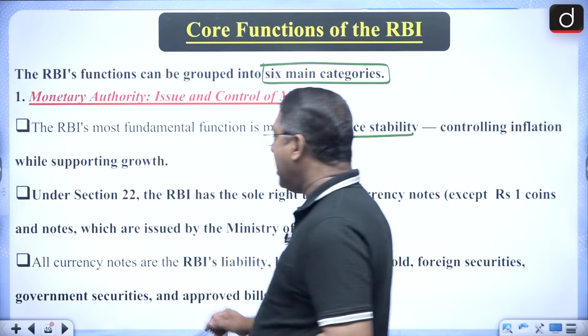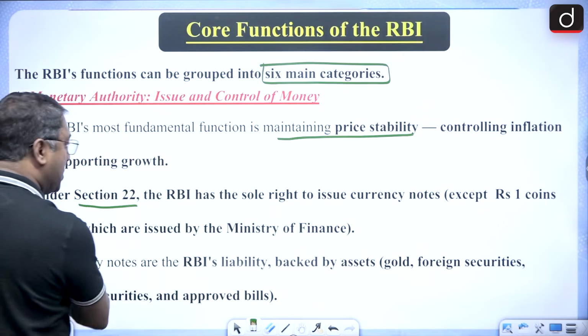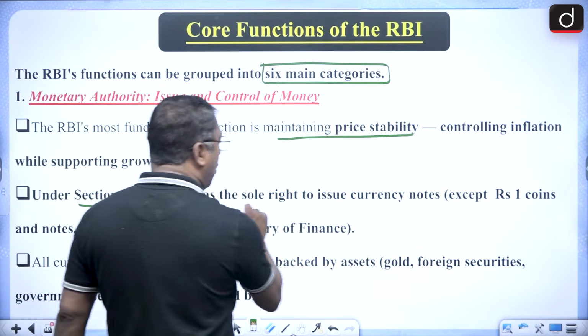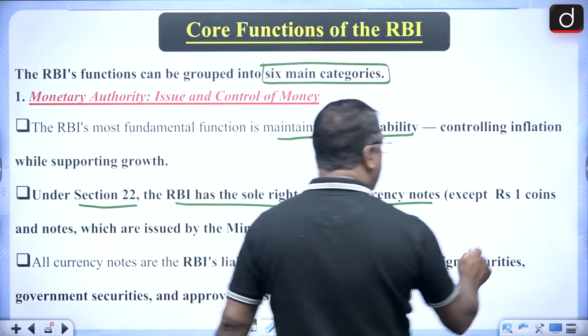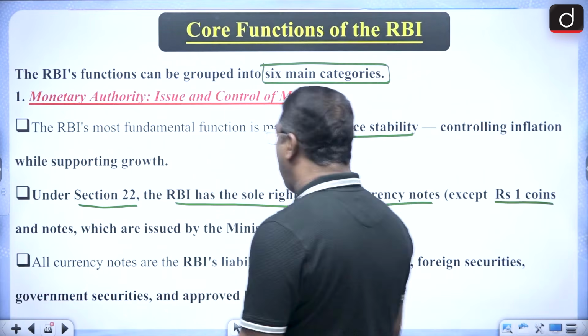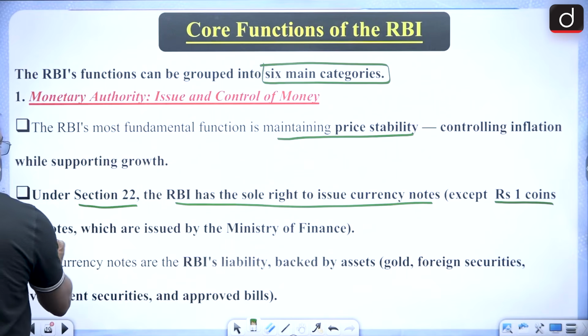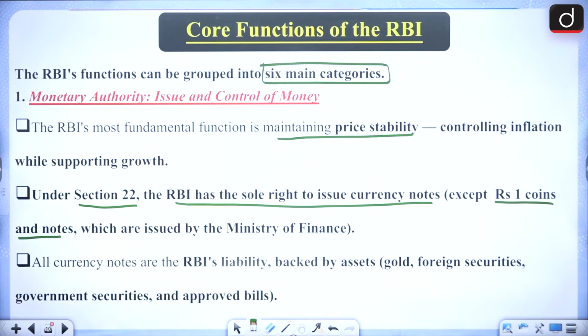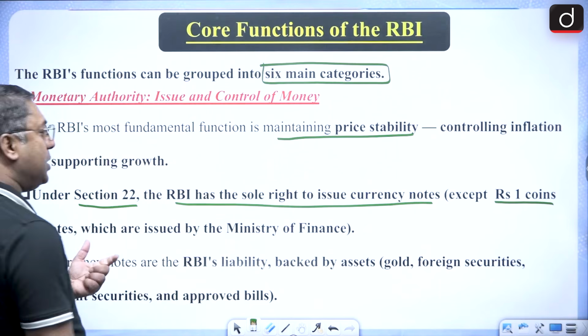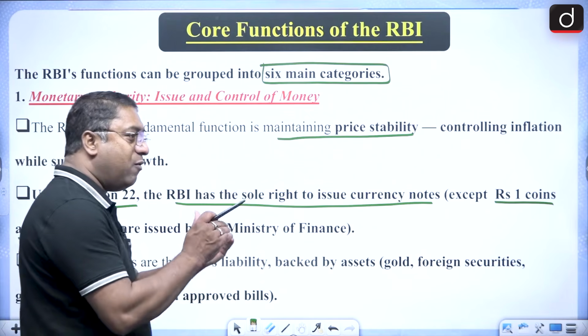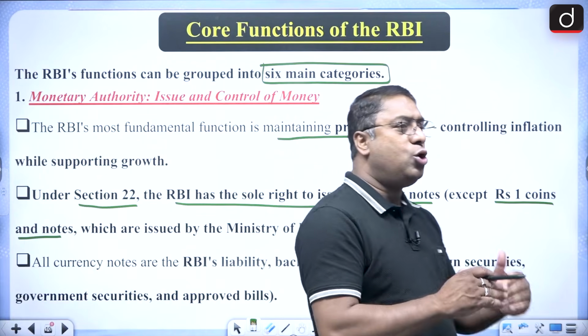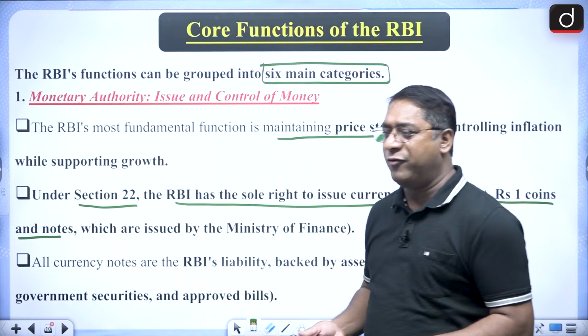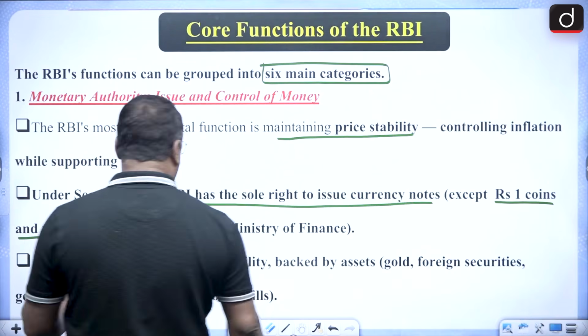And under section 22, as we just saw, RBI has the sole right to issue currency notes except 1 rupee coins and 1 rupee notes, which are issued by the Ministry of Finance. The rest, rupees 2 and other denominations of notes, are issued by the RBI.